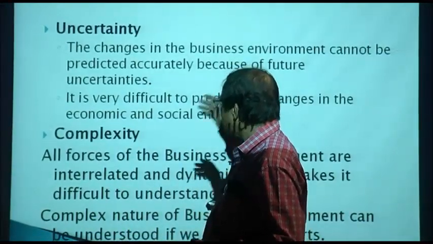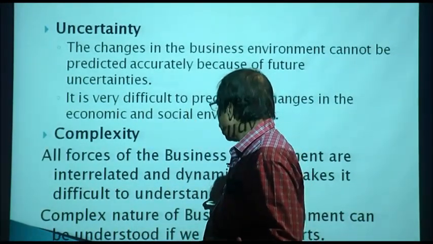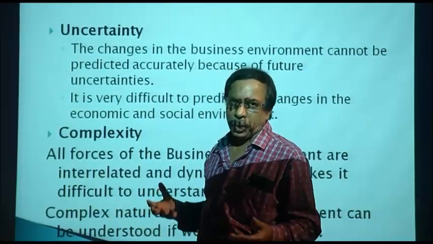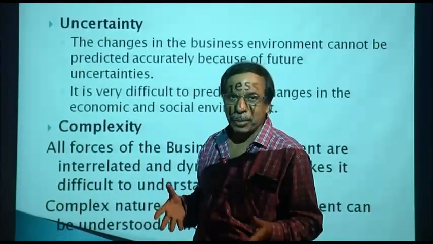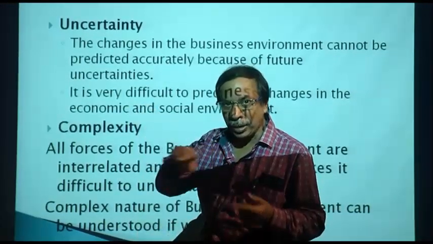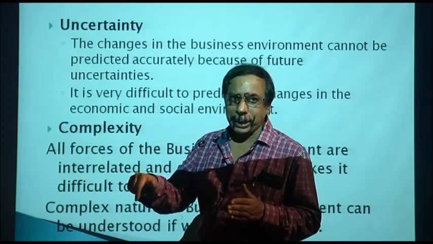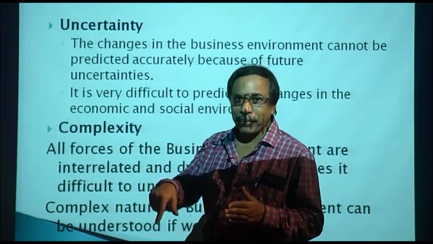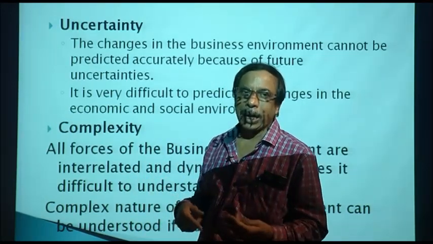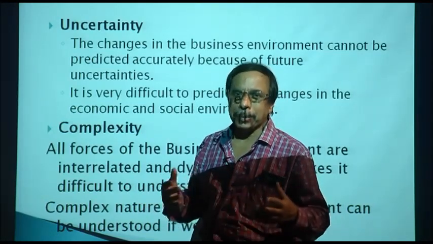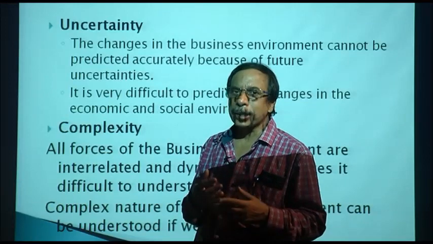And another important aspect is the complexities. The business environment is not only uncertain, not only dynamic, it is also complex. Why complex? We have already discussed interrelatedness. One aspect of the business environment is always linked to another aspect, and how the other aspect will behave because of this aspect, that cannot be 100% predicted. So there is a link between the different aspects of the business environment, and it is complex.